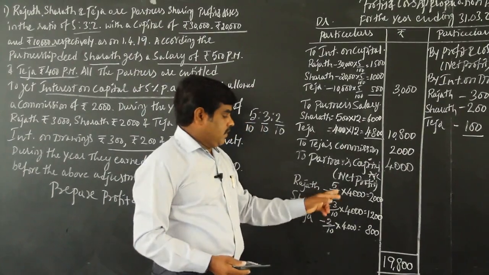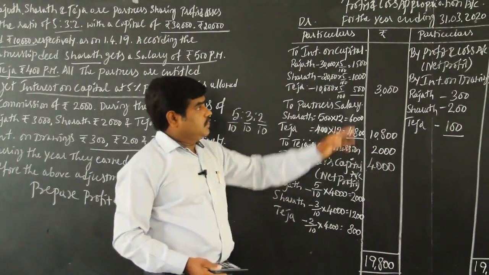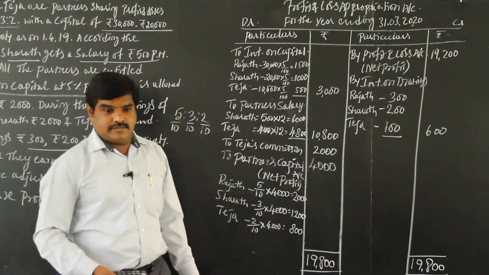Okay. So that's 5/10, 3/10, 2/10. So this is 6 marks. It will go like this. We'll go to the next problem.